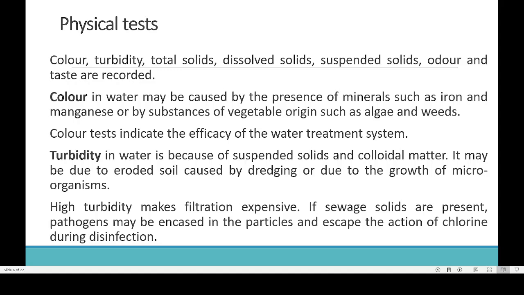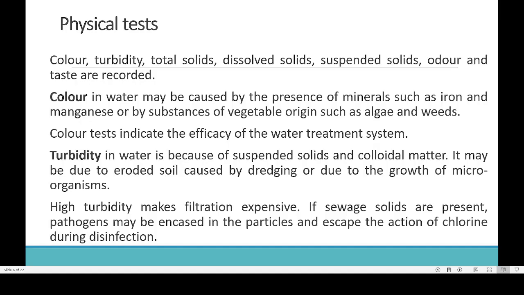Then high turbidity makes filtration also expensive. That is another problem. When we are checking the water quality, if the water has too many suspended particles, it means that we have to spend more on efficient systems for removing those suspended particles. That means the cost of filtration will be more. So that is the problem when water has a higher turbidity.